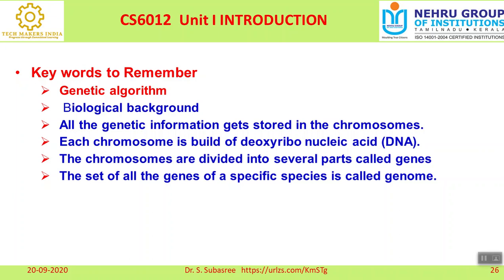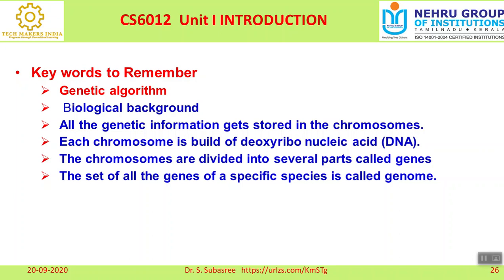We know very well that our human body has more than 25,000 genes, grouped together or stored together as chromosomes. Each chromosome is built of a DNA structure. These chromosomes are divided into several parts, and under the chromosome the genes are arranged.